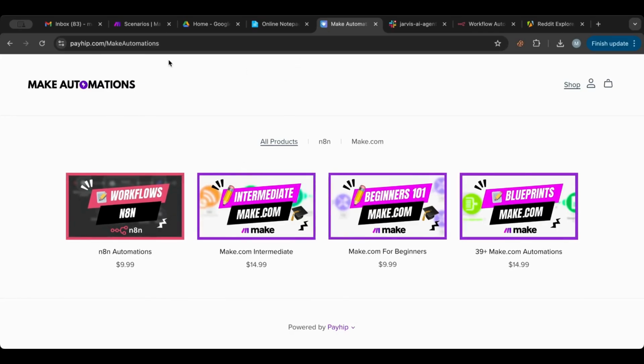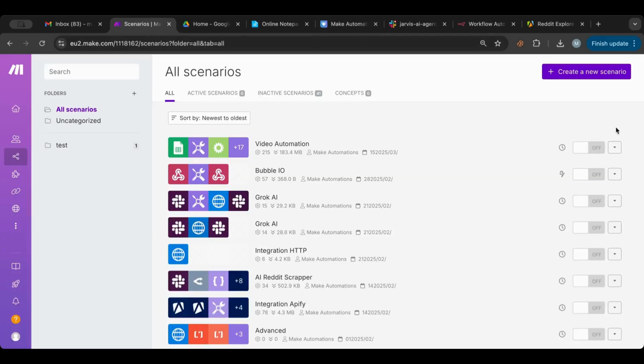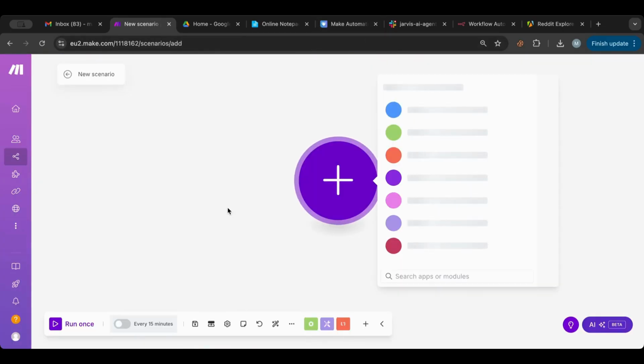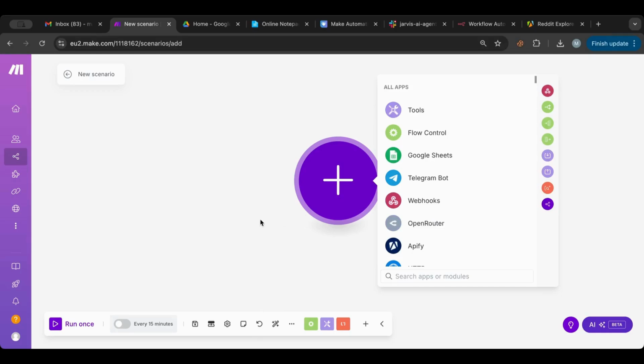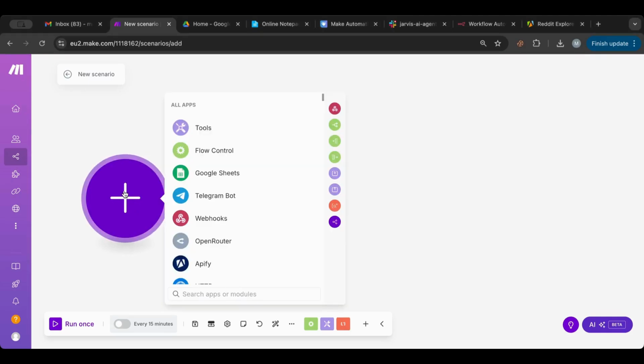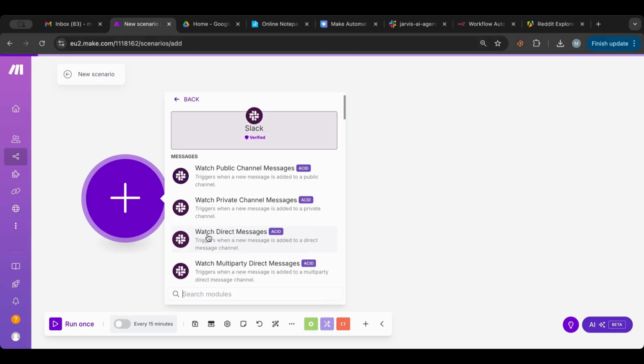Okay, without further ado, let's jump ahead. So I'm going to create a new scenario in Make.com. So this is the first node. What we want to do is first start with a trigger. We always start with a trigger. A trigger is a way for the automation to start. For this trigger, we're going to start with Slack, and we're going to watch for public channels.